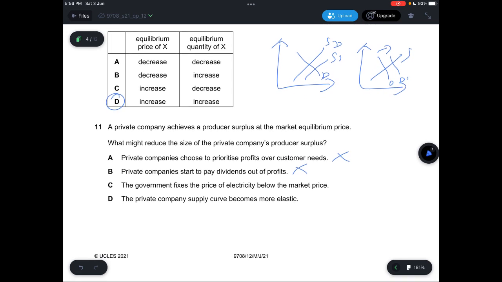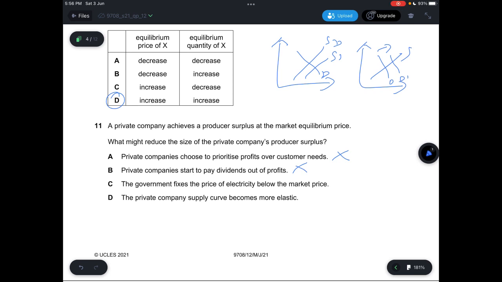And C says the government fixes the price of electricity below market price, which is not correct because electricity is mostly supplied by the government. Here it really says it's a private company, so it has nothing to do with this. And D says the private company supply curve becomes more elastic, which would indeed reduce the producer surplus, because it will look something like this. This is what happens if it's more elastic, and this is what it normally should look like. This is the area of producer surplus, but after it becomes more elastic, the area becomes much smaller. So yes, the producer surplus will decrease if it becomes more elastic.